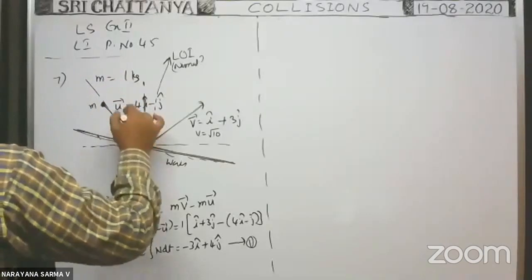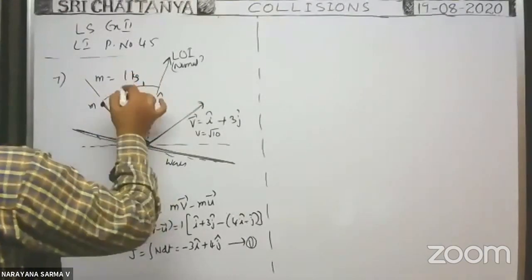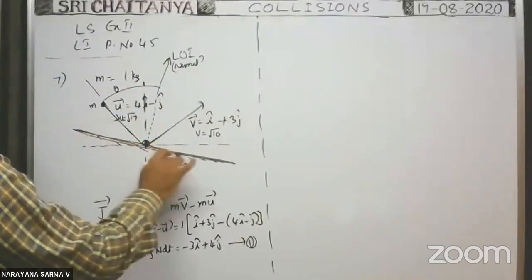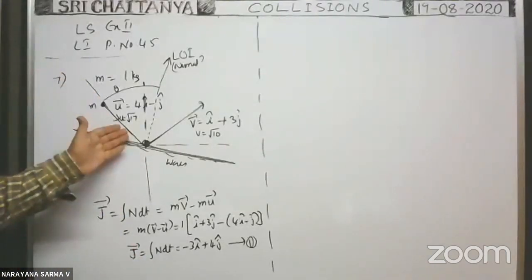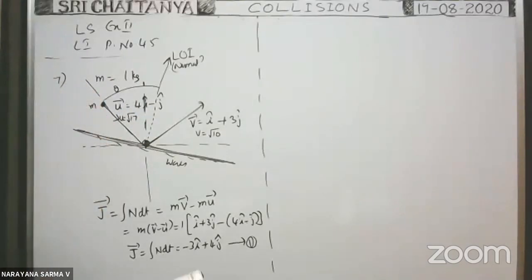So what is the angle made by this velocity with the normal to the wall? This is the angle with which it makes collision with the wall. The angle which the direction of motion of the particle makes with the vertical before it collides, that is theta.